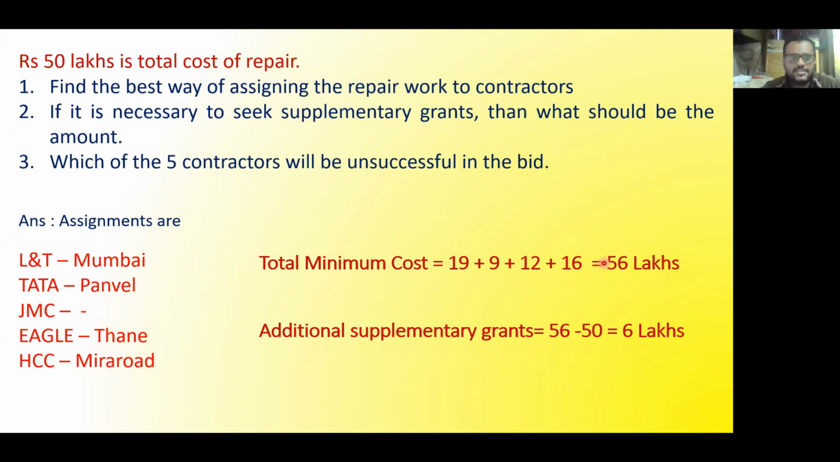So my first answer is already on the screen. Second answer is already on the screen. And third answer is also on the screen. And what it says, which of the 5 contractors will be unsuccessful? So what can you tell from the answer written? क्या रहेगा तुम्हारा आंसर? Who will be unsuccessful? JMC. Simple. Because no road is assigned to JMC, we will write as my third answer as the JMC contractor will be unsuccessful in the bid. So here I have written here at the end JMC.